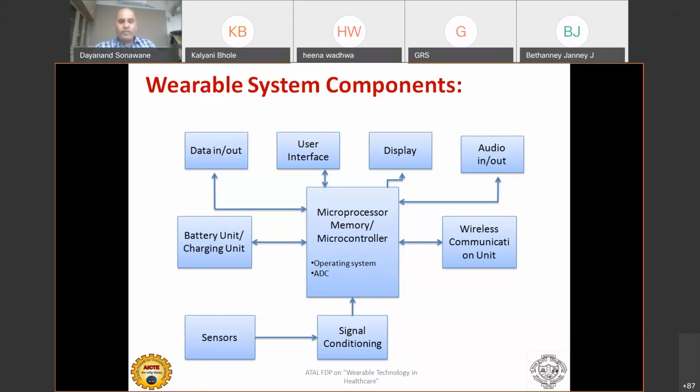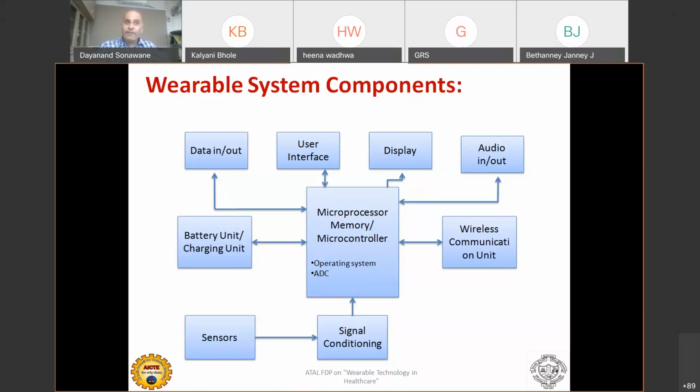So there is a battery unit, a charging unit, which is supplying power to your microprocessor and sensors. Of course, there are certain sensors which physically sense the information of the physiological parameters of the body, or the environmental parameters around your body, and that will be giving the information.